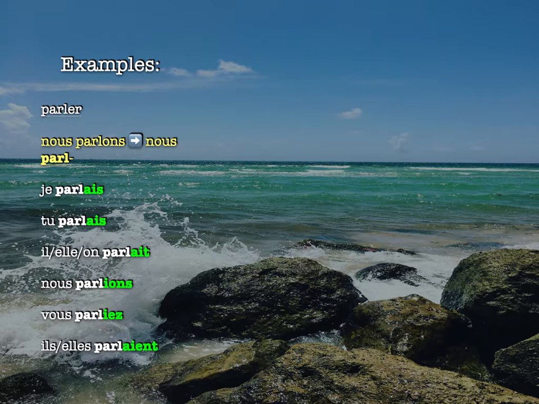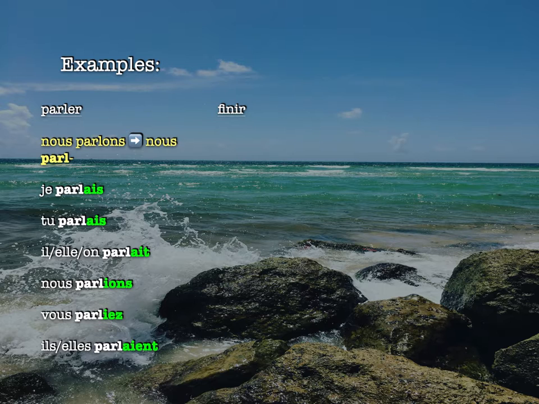Okay. So you might be thinking, well, didn't we just basically take off the -er ending and add the new ones? Yes, however, it doesn't always work that way, especially when we get to -ir verbs. We're going to be taking off the -ons, but it's not like we're just taking off the -ir. I'll show you what I mean.